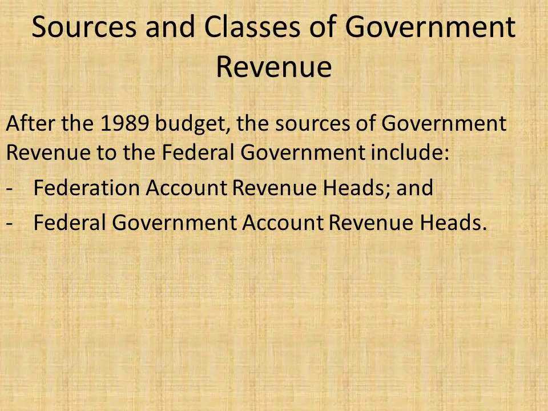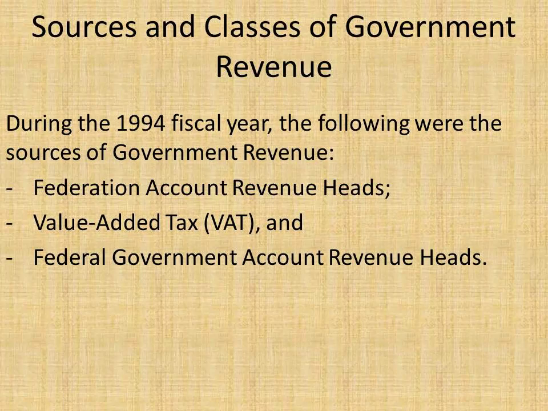After the 1989 budget, the sources of government revenue to the federal government included the Federation Account Revenue Heads and the Federal Government Account Revenue Heads. In the 1999 fiscal year, the sources of government revenue were further expanded to include the value-added tax. So in addition to the previous two after the 1989 budget, we now had three sources of government revenue, including the Federation Account Revenue Heads, the Value-Added Tax, and the Federal Government Account Revenue Heads.